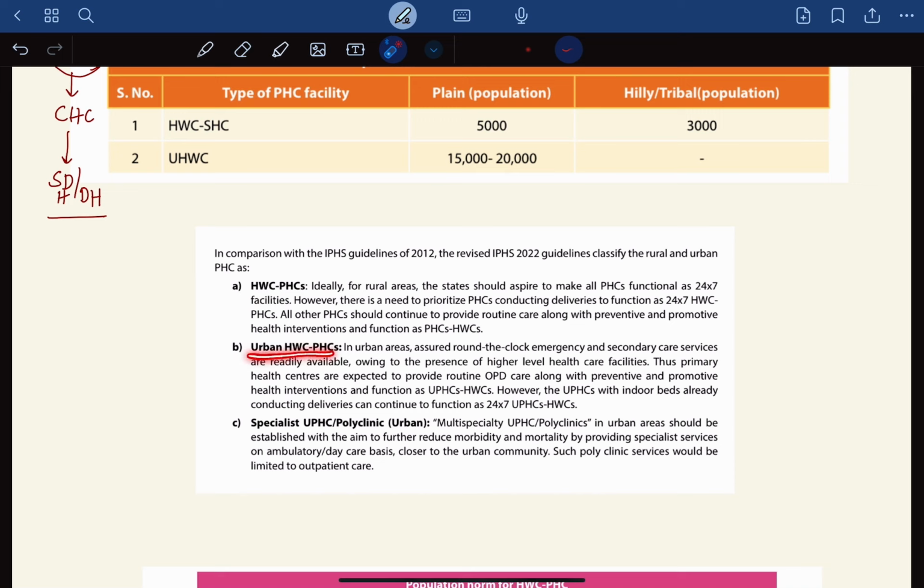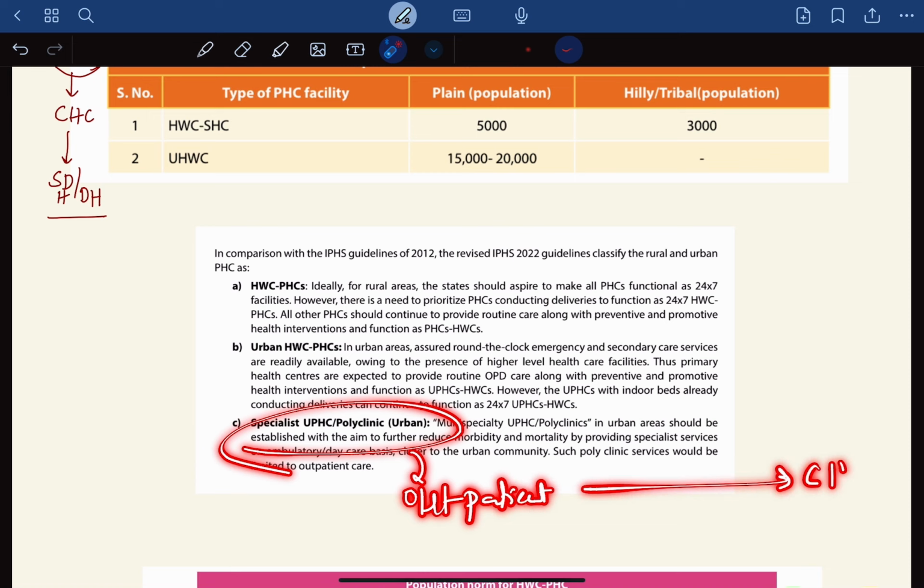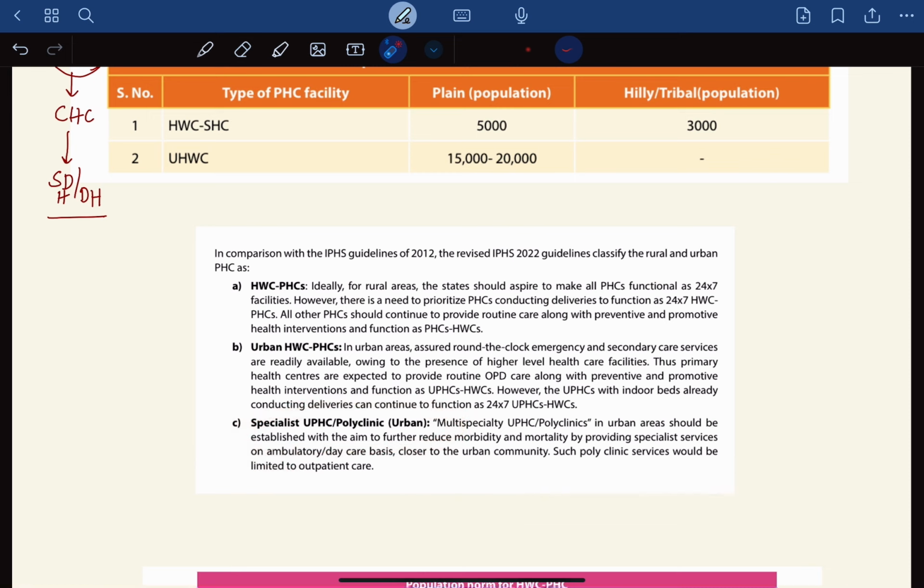We have urban ones, which we call urban health and wellness center PHCs. There is a new introduction, new terminology. In the urbans, we also have a specialist urban PHC, that is polyclinics for specialists. This is only OP basis, only outpatient, not admissions. Admissions will always happen in the referral center, that is community health center. Here, polyclinic services are limited to outpatient care.